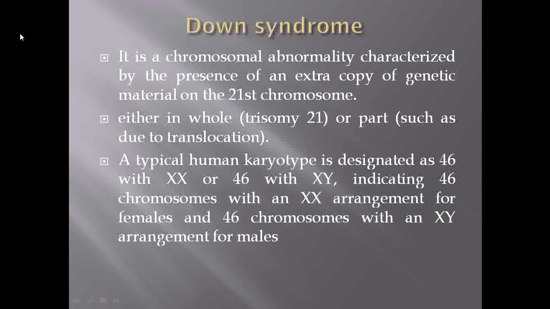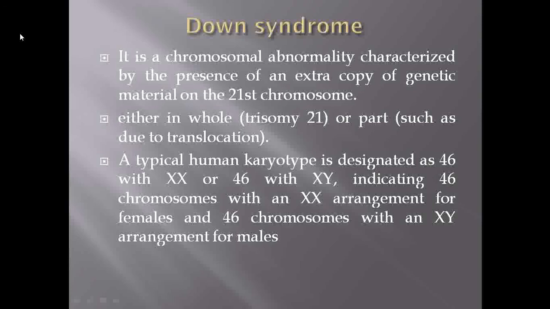But what happens in Down syndrome? The 21st pair of chromosomes gets affected, due to the addition of an extra copy of genetic material. The addition of a chromosome to the 21st pair causes trisomy. Trisomy means 2n plus 1, meaning there is addition of one chromosome. This addition can take place due to translocation.